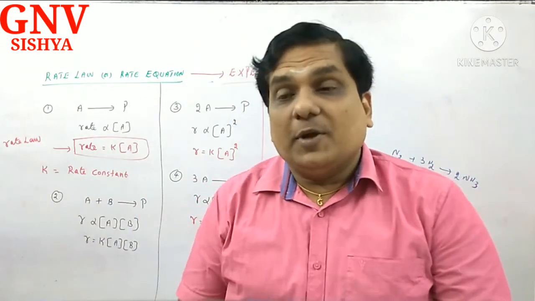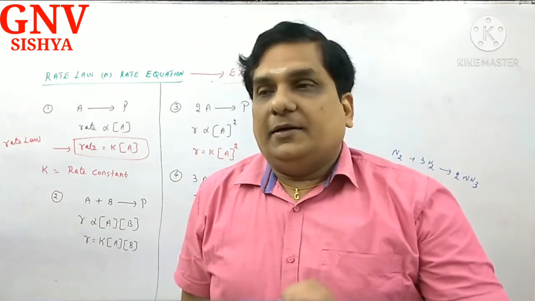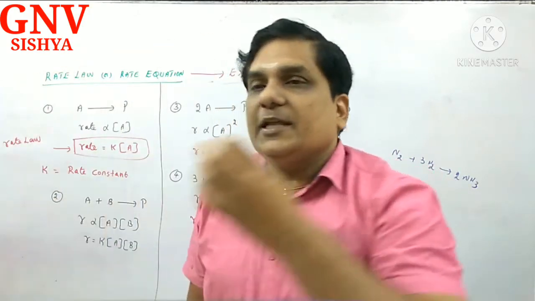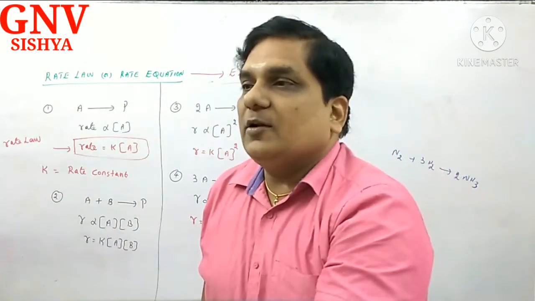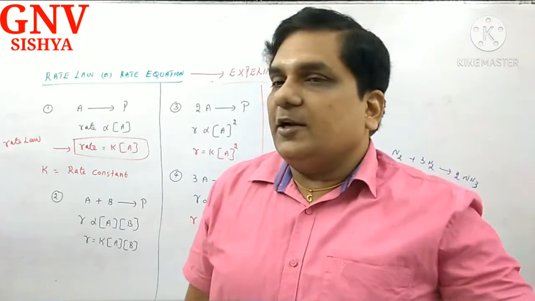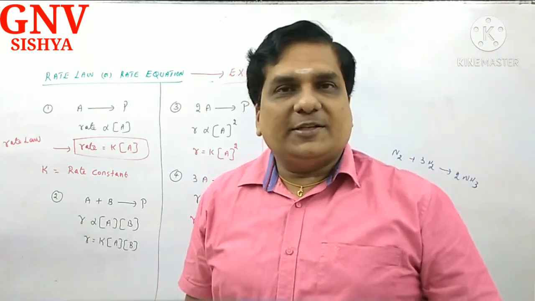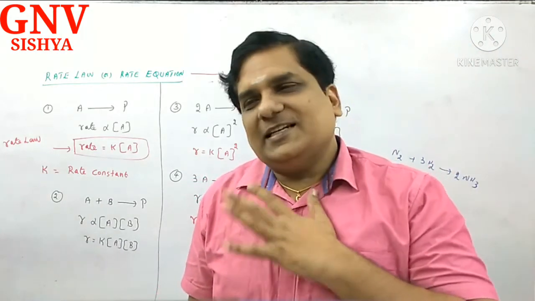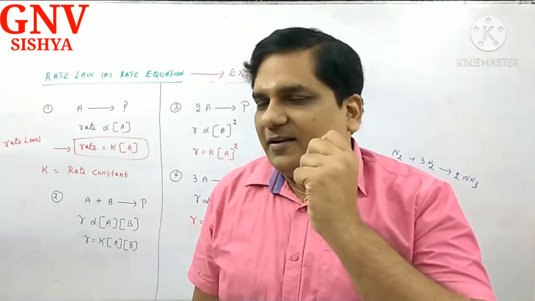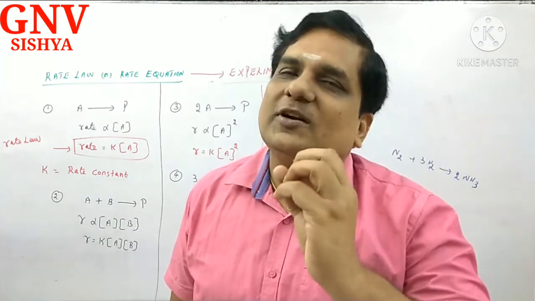So stoichiometry of the reaction is needed to carry out the reaction, but it does not determine the speed of the reaction. Correct? Right. So this is the explanation part of rate law, because always remember rate law is an experimental quantity. Rate expression is an experimental quantity. It cannot be predicted on seeing the balanced equation.